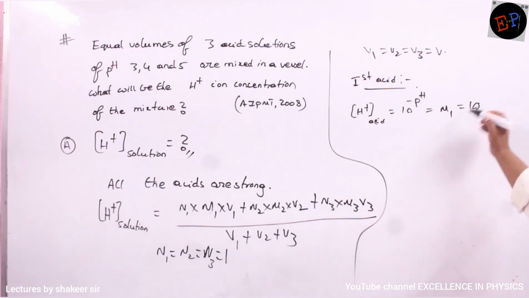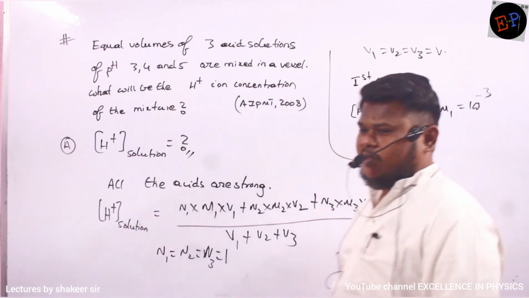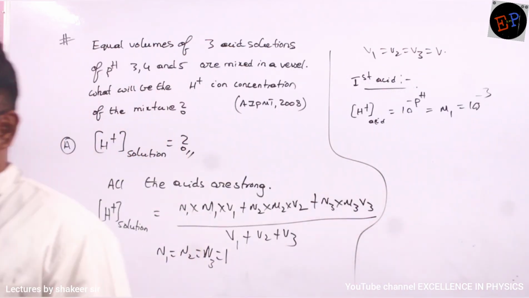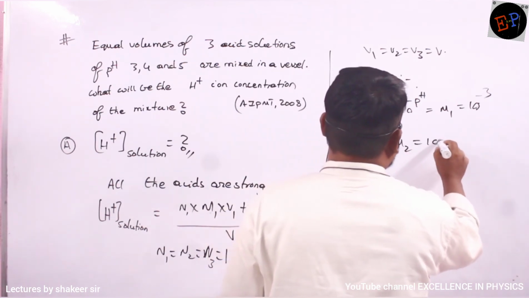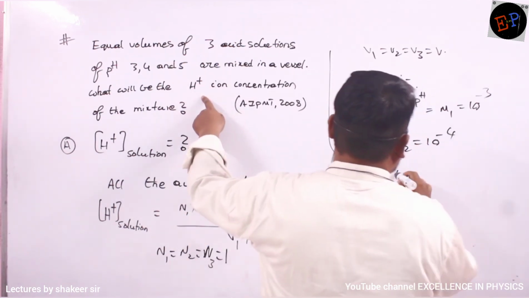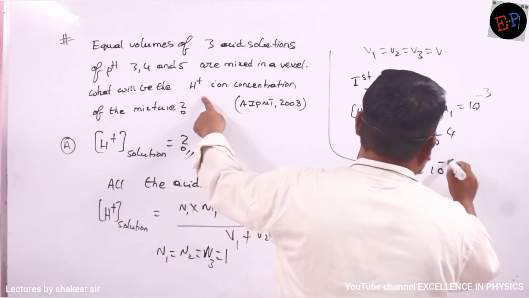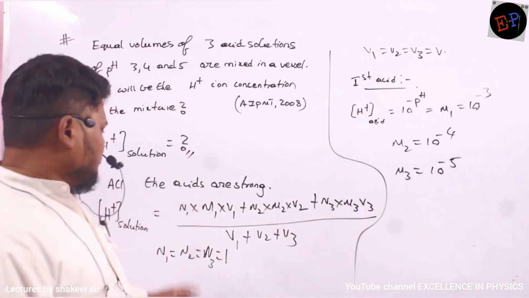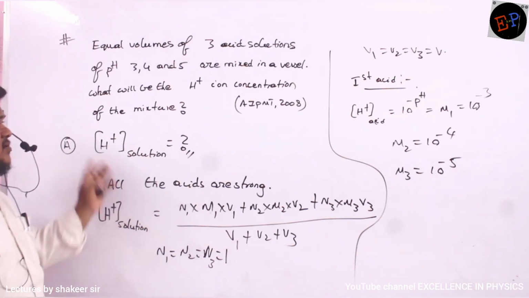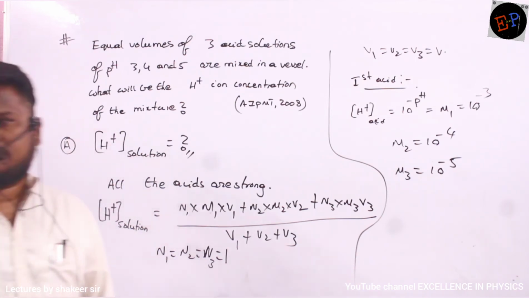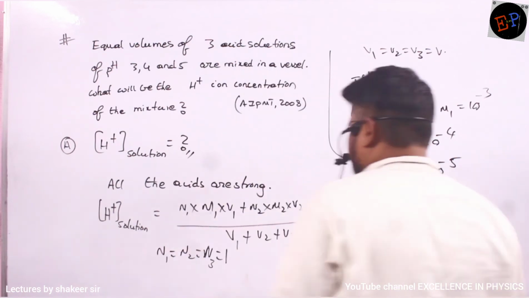So what is the pH of the first acid? 3. So 10 power minus 3. This is the M1 value. Are you able to understand how we are writing? Similarly, how can you write M2? M2 is equal to 10 power of minus 4. M3 value is 10 power of minus 5. That's all. Now all the values we have, substitute here, and you will get the H plus ion concentration of the solution, which is my required answer.